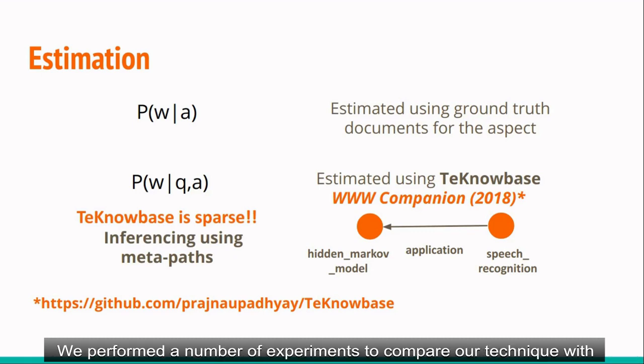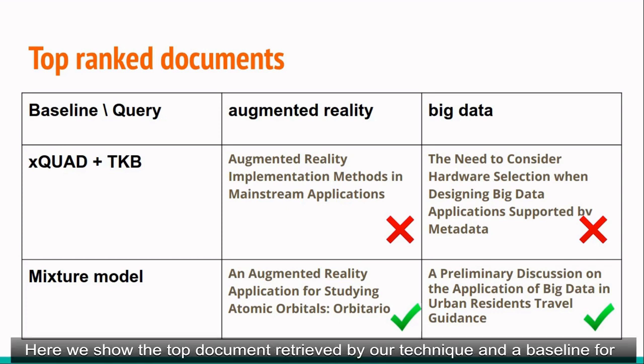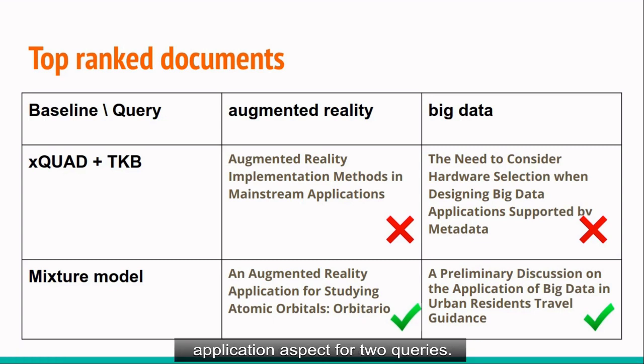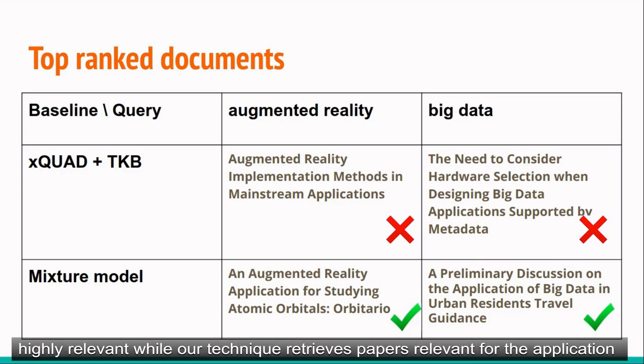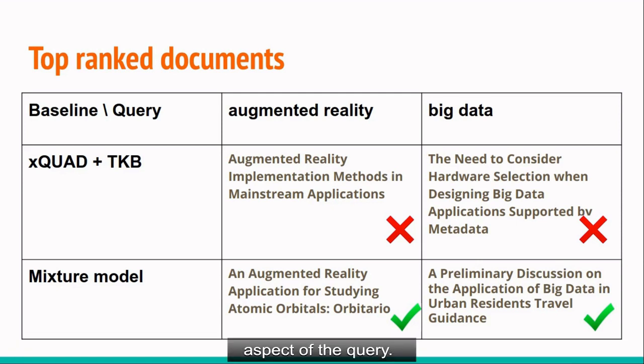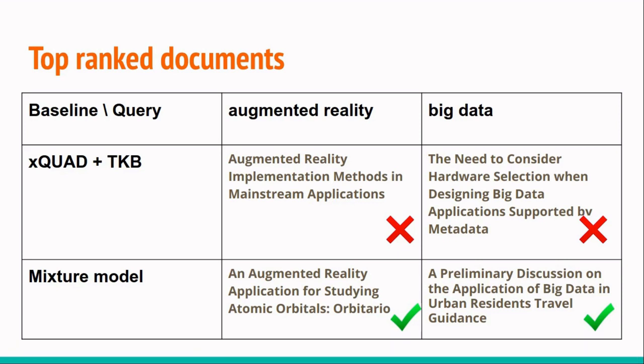We performed a number of experiments to compare our technique with different baselines and aspects. Here we show the top ranked document retrieved by our technique and a baseline for application aspect for two queries. The baseline retrieves papers that contain the term application even if they are not relevant, while our technique retrieves papers relevant for the application aspect of the query. This shows that our mixture model technique is effective for aspect-based retrieval of research papers.